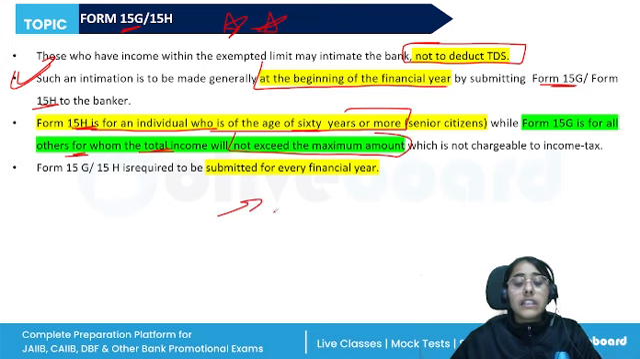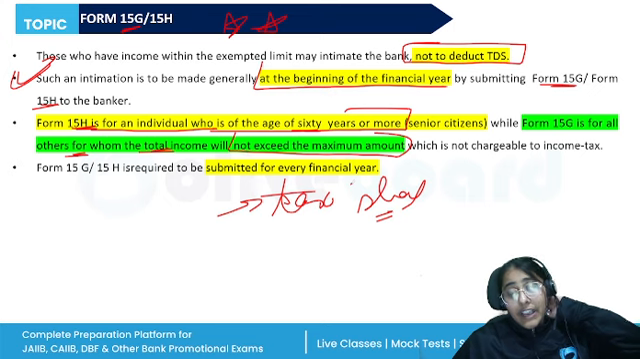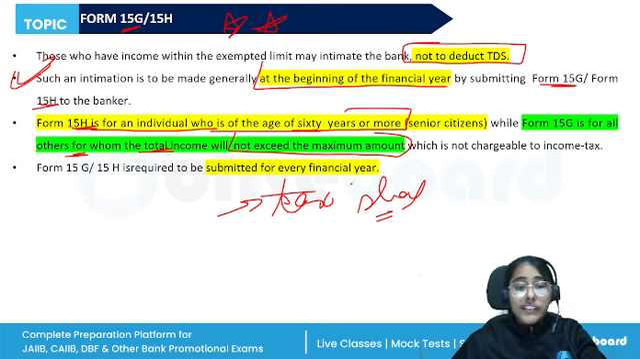So if they are under the tax slab, that is, they are exempted, then they can intimate the bank, they can inform the bank not to deduct TDS. And again, at the beginning of every financial year. So this form is required to be submitted for every financial year.